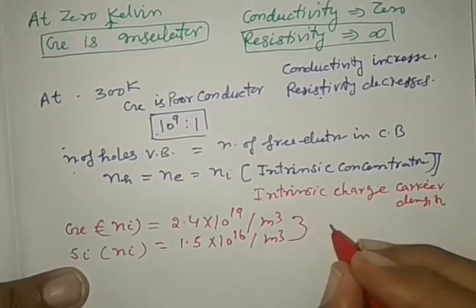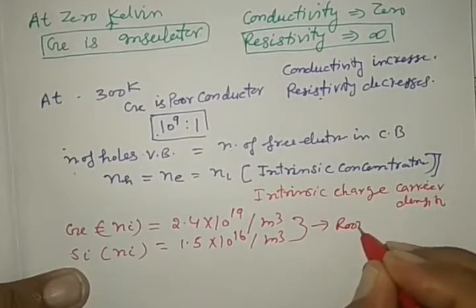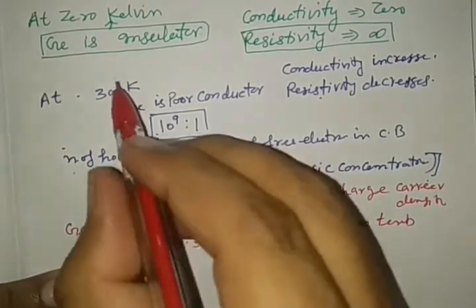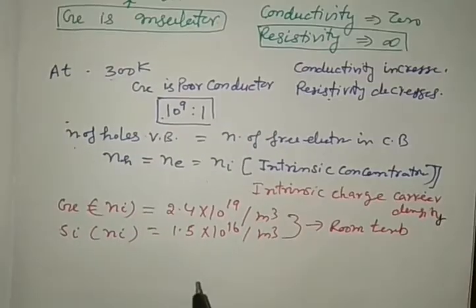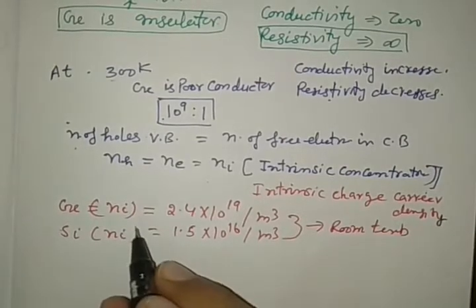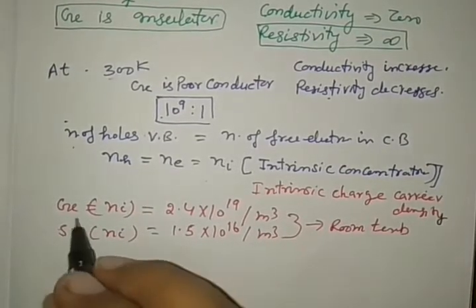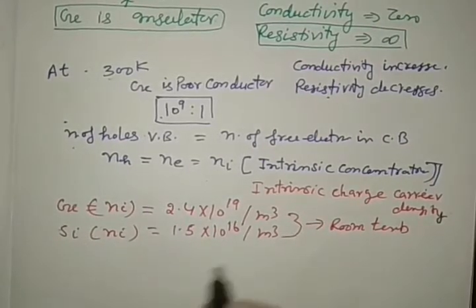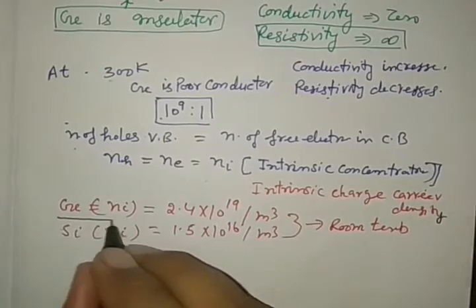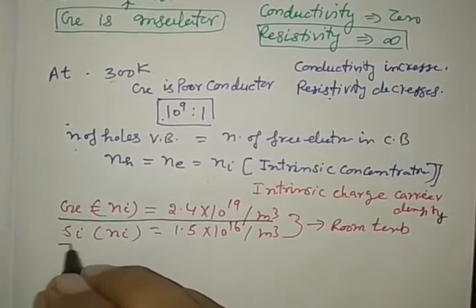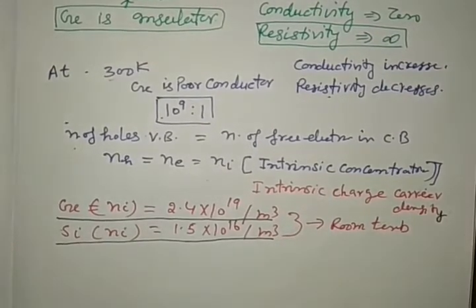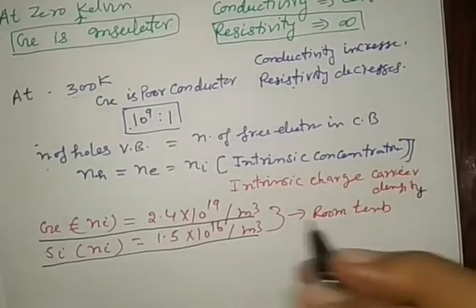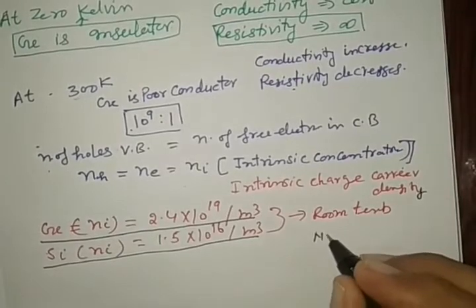Both values are at room temperature. What is this room temperature? Approximately 300 Kelvin. See here, the intrinsic charge carrier density of germanium is more than silicon. So in that condition, we may say that germanium is a better conductor than silicon at room temperature. Since the conductivity is very low, this germanium has no practical purpose.